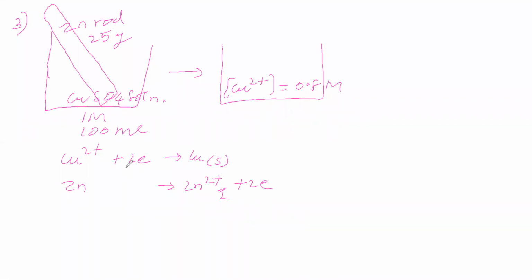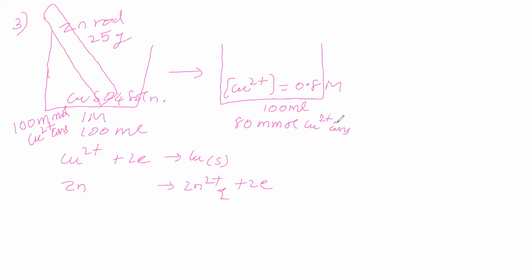Sir, okay. Now, initially we will see the millimoles of copper ions. You multiply 100 ml with 1 molar, we will get millimoles: 100 millimoles of copper ions. Now here the volume is 100 ml and here also 100 ml. Let us multiply these two. If you multiply these two, you will get 80 millimoles of copper ions.